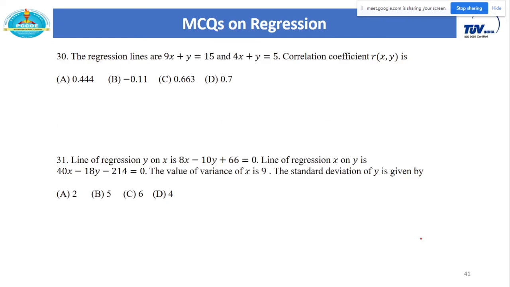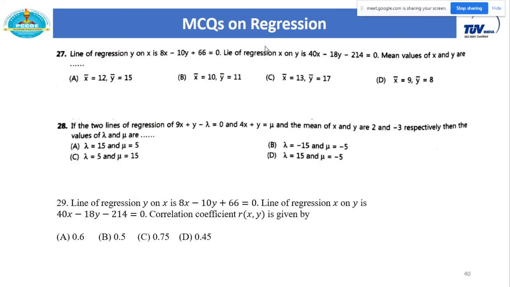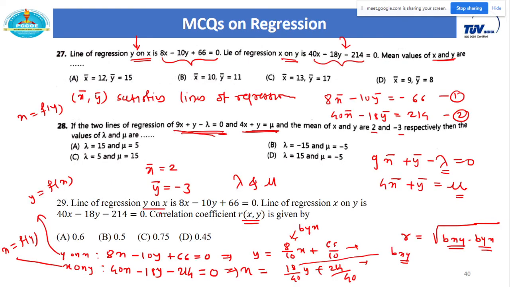One more example is there, I will explain from that example. Again the regression lines are given. In the previous example, it is already given which line is my y on x and which line is my x on y, and accordingly I have considered the y on x line in the form of y equal to f of x and the x on y line in the form of x equal to f of y. So we have this information.